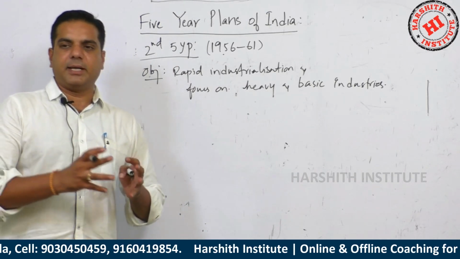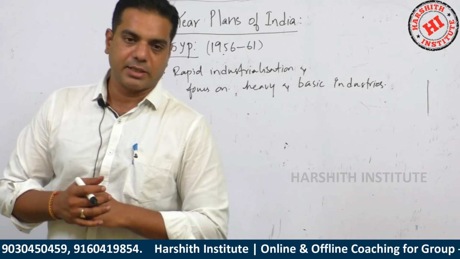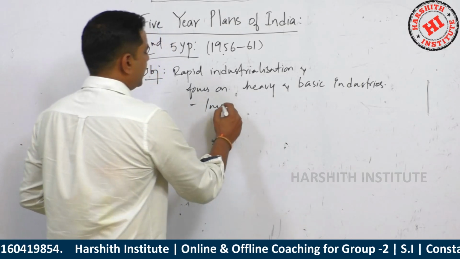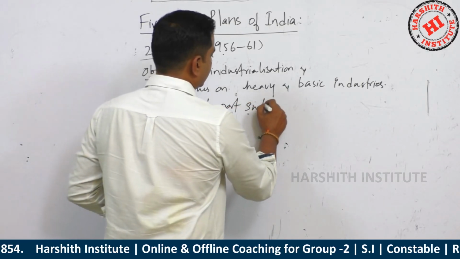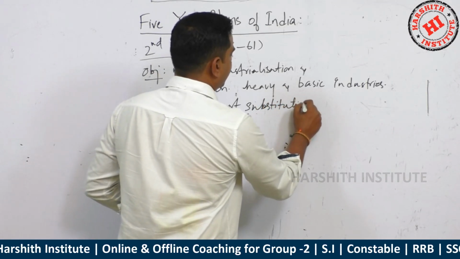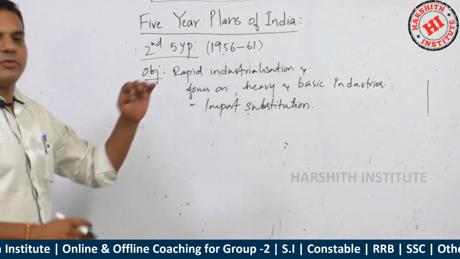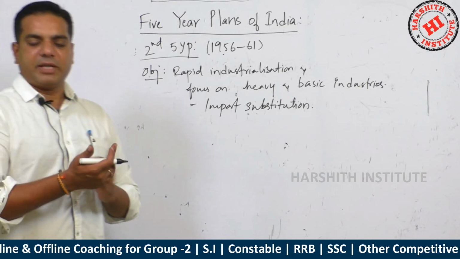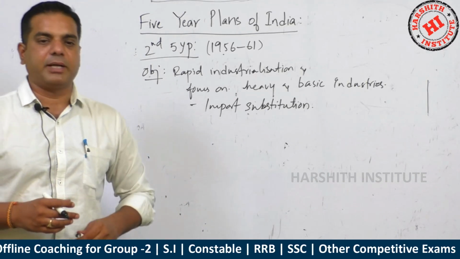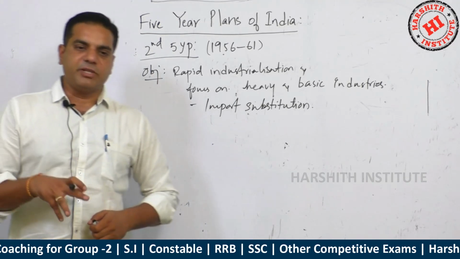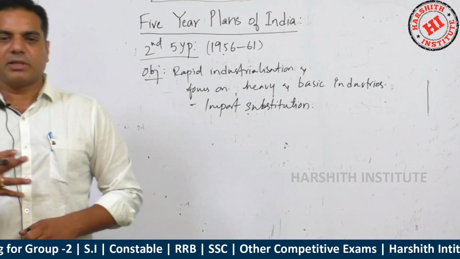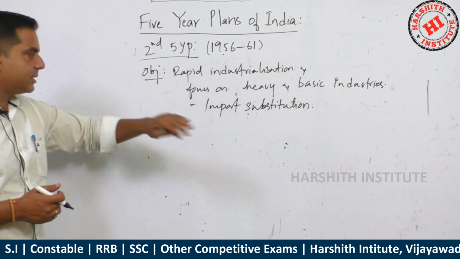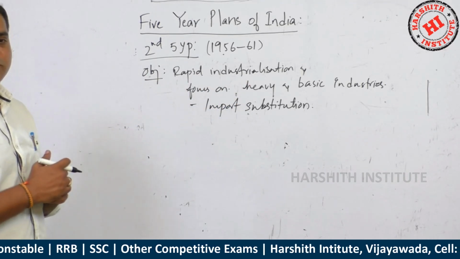See, as we all know, in the second plan the most preference was given to heavy industries. Along with this, import substitution is also one of the smaller goals. Import substitution means we have to reduce imports and establish our own industries, so that we are less dependent on other countries for various equipment. So rapid industrialization with special focus on heavy and basic industries and import substitution are the objectives of this plan.